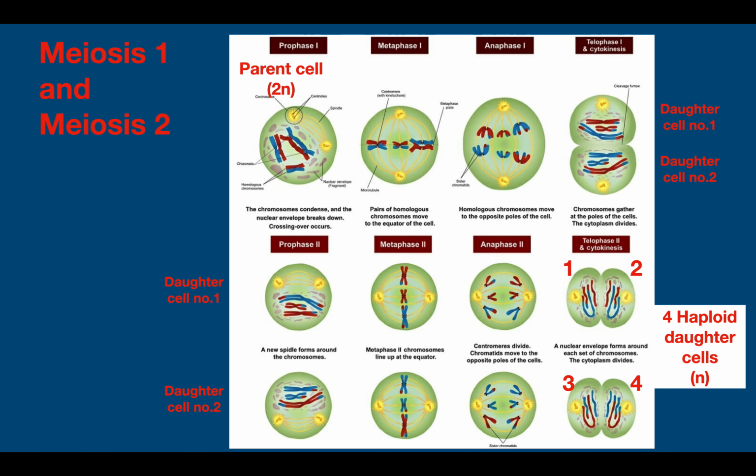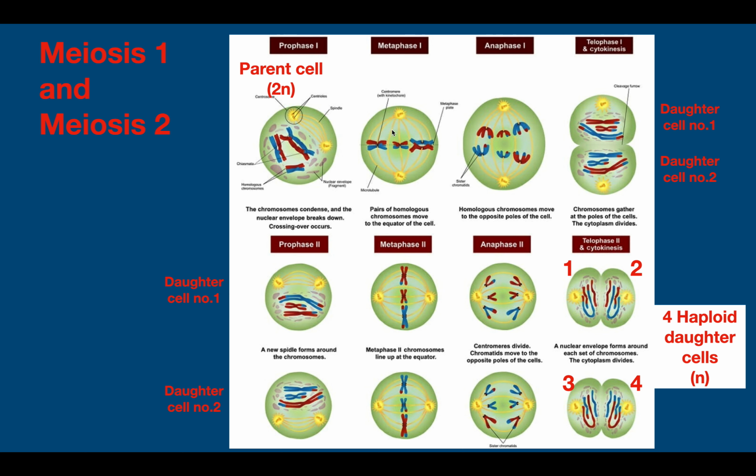Let us move ahead with the next part. I have shown here combined meiosis 1 and meiosis 2. So here you can say this is the parent cell, this is prophase 1, as you have already studied in the previous slide, that after prophase 1 there is recombination of the chromosomes. You can see the number of chromosomes over here, and you can compare it with the daughter cells that are formed. So the daughter cell has how many chromosomes over here? 1, 2 and 3.